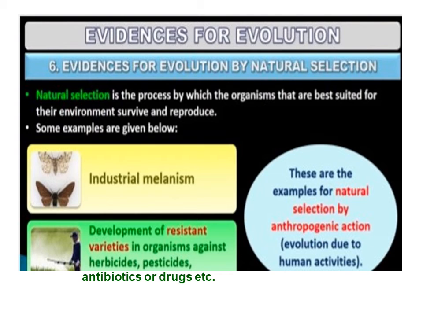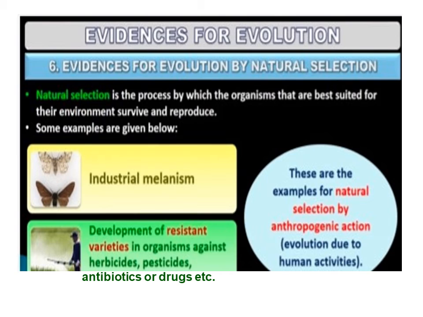Evidence for evolution by natural selection. Excess use of herbicides, pesticides, etc. has resulted in selection of resistant varieties in a much lesser time scale. This is also true for microbes, prokaryotic organisms or cells against which we employ antibiotics or drugs.